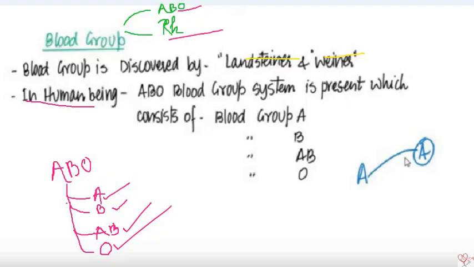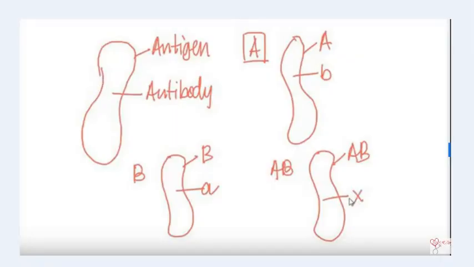What is antigen? Suppose this is a blood cell. This is what? RBC. What is the shape of RBC? As we have learned earlier, the shape of RBC is biconcave. In RBC, antigen is present on the surface of the RBC.